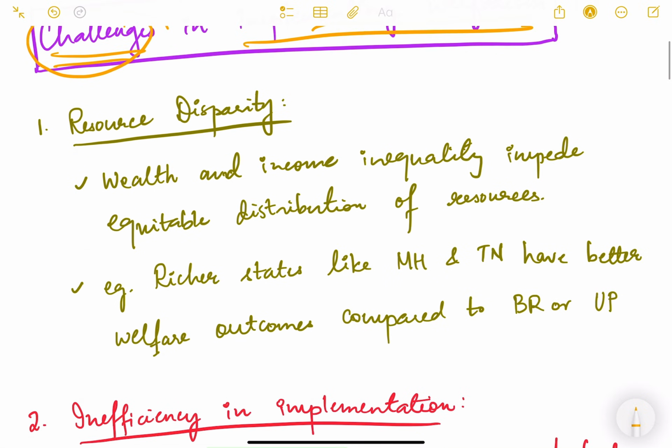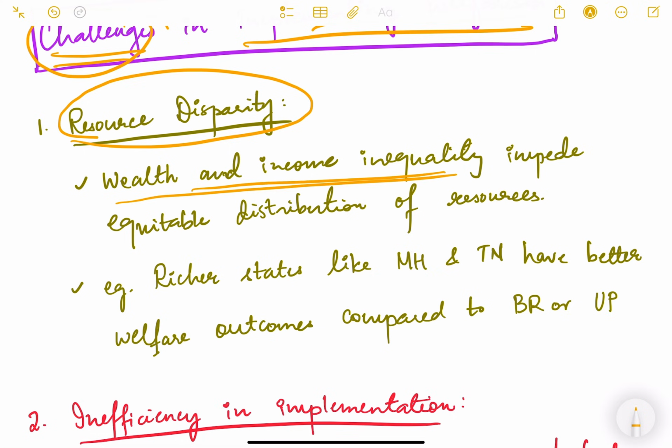The first challenge is resource disparity. As we know, wealth and income are not equally distributed, so there is an income and wealth inequality which impedes equitable distribution of resources. The endowment of wealth or income, or resources for that matter, is not homogeneous.